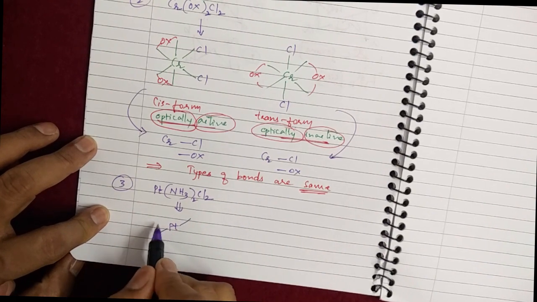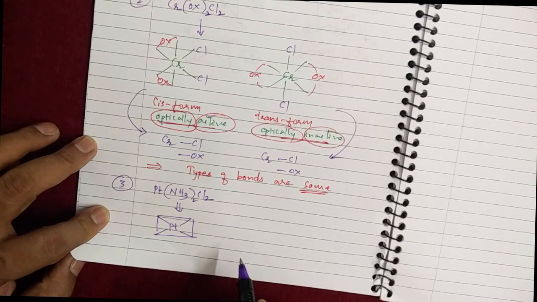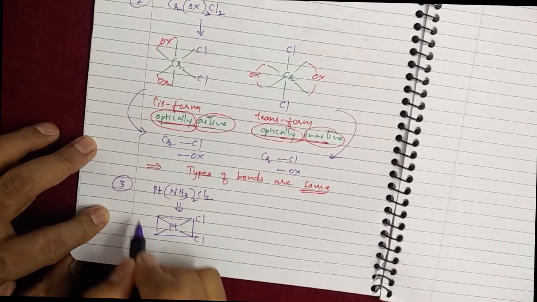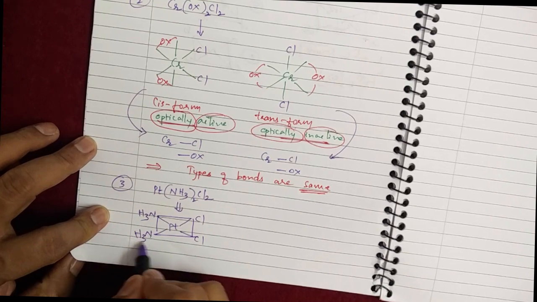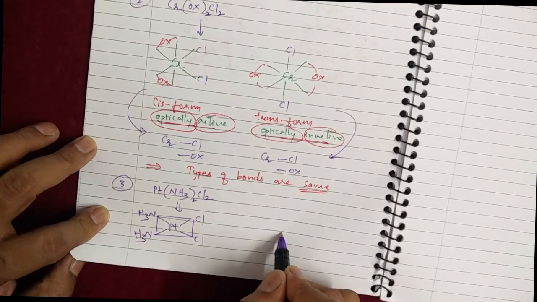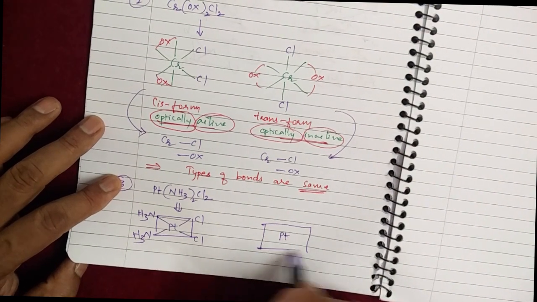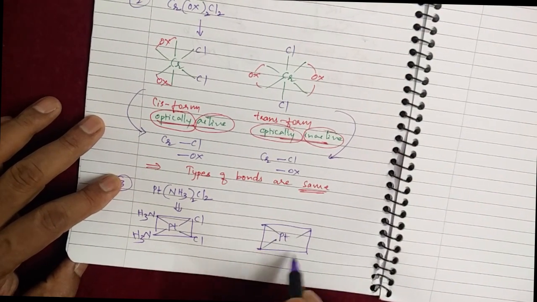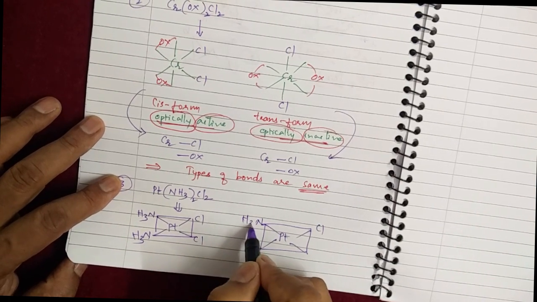That means it should be square planar. Here Cl, NH3 and NH3. Or it can also be written as platinum with Cl and NH3.